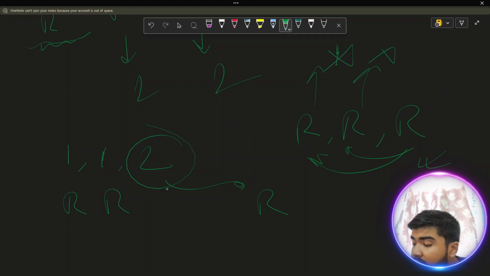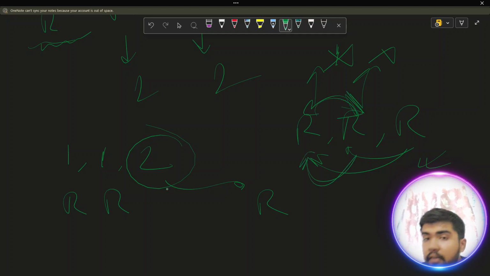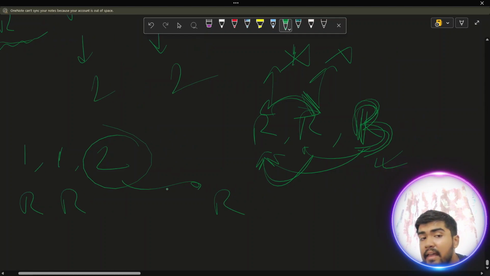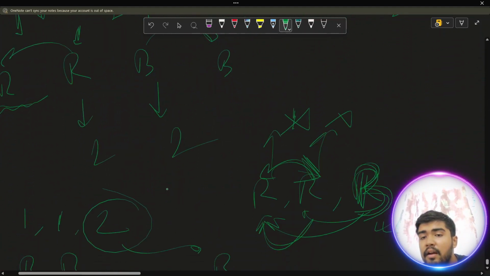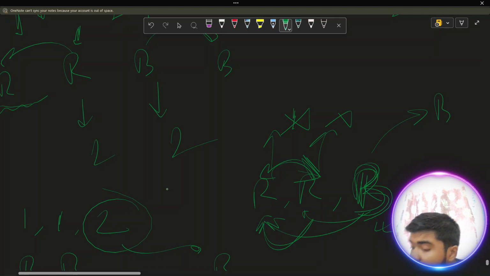Because for this rabbit there should be two more red rabbits, but that is not the case. For them there is one more red rabbit, so how can we satisfy them? They satisfy each other only. This one points to him and he points to this one, they point to each other, so the 2 is bound to take another new color. Let's suppose it took the color blue. So excluding myself, there are two more blue rabbits. One is this, another one is this.